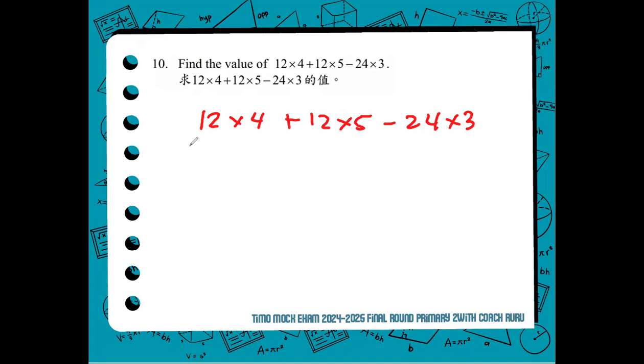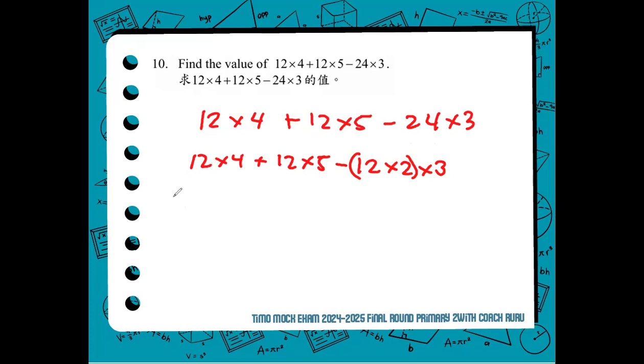So at first, we can rewrite our expression first. 12 times 4 plus 12 times 5 minus 12 times 2 times 3. The 12 times 2 is just the same with 24, correct?